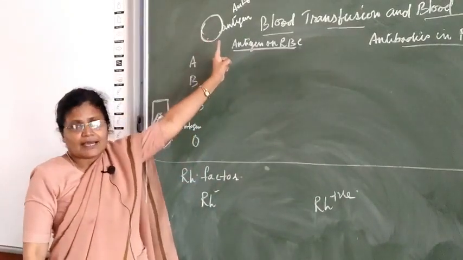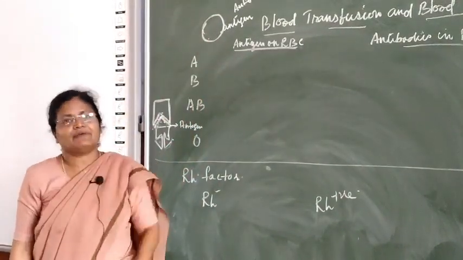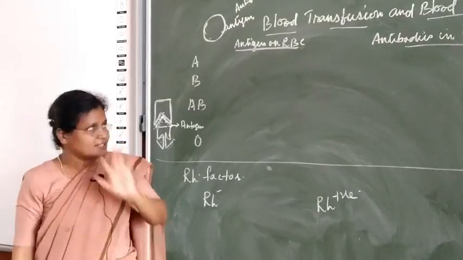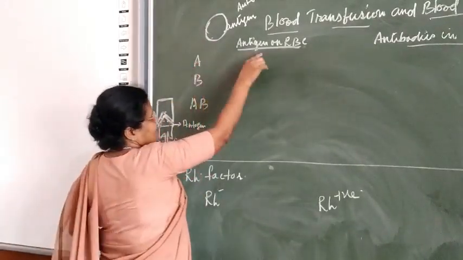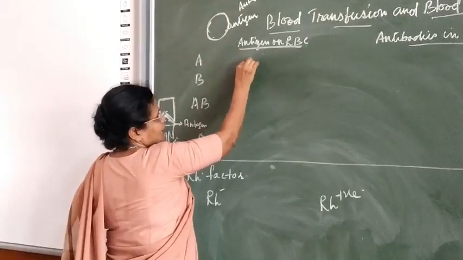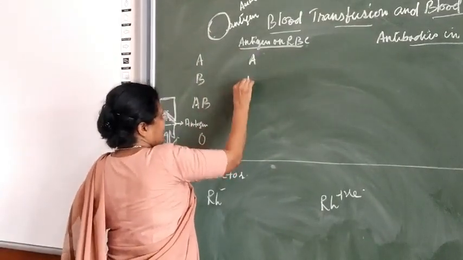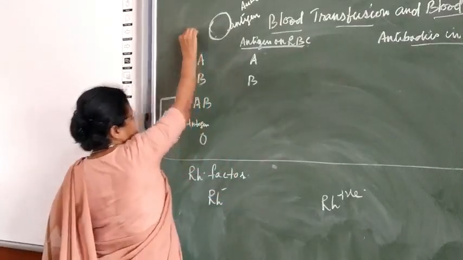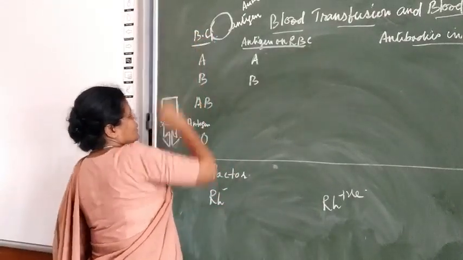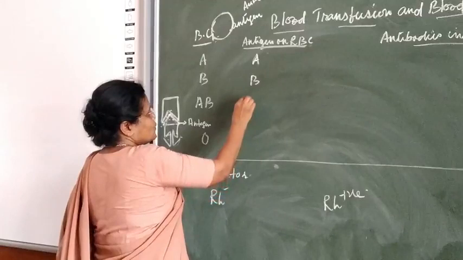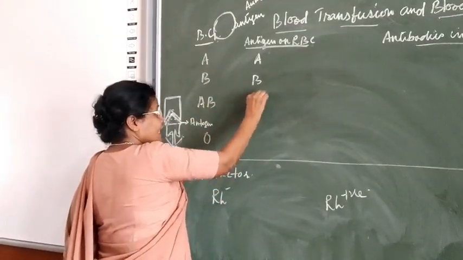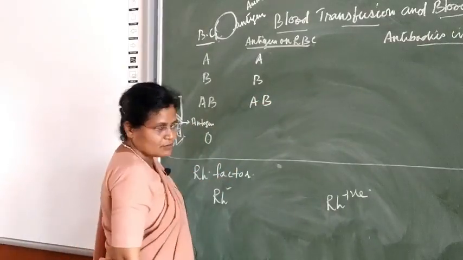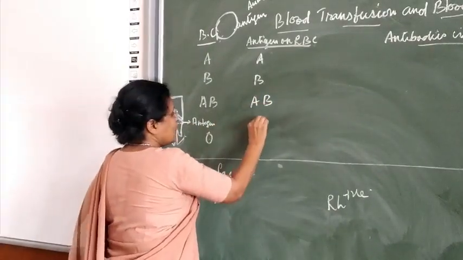So I told you about antigen. Now there are two types of antigen, antigen A and antigen B, present on the surface. So you have antigen A, and you have antigen B. Now this is blood group, children. Remember, antigen A and antigen B, and here you have no antigen.